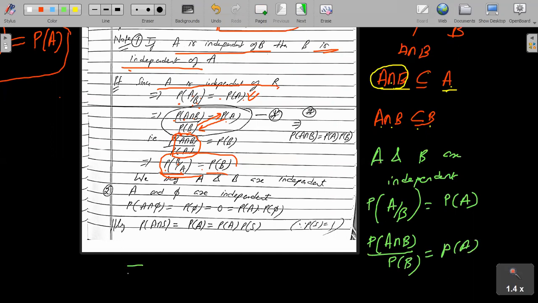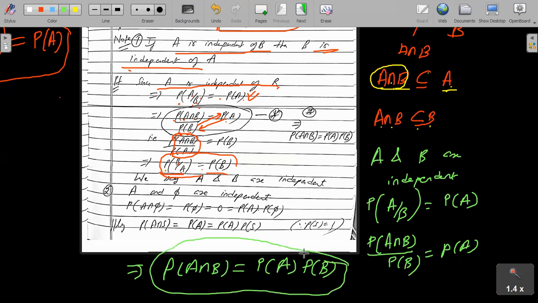So from here, what do you get? Probability of A intersection B is same as probability of A into probability of B. So you see, this is the definition of independent events. So for independent events, probability of A intersection B is same as probability of A into probability of B. So two events A and B are independent if and only if their probability of intersection is same as the product of their respective probabilities. ये आगे लिखा होगा.